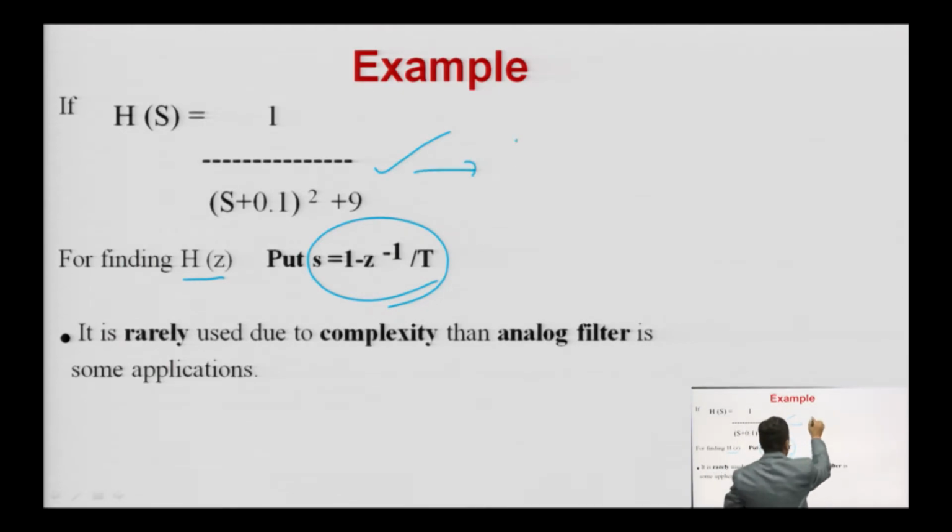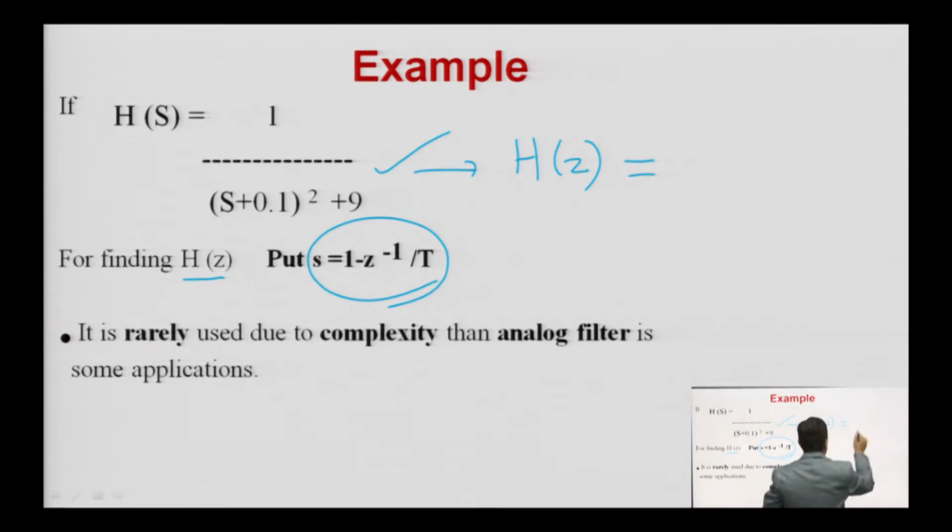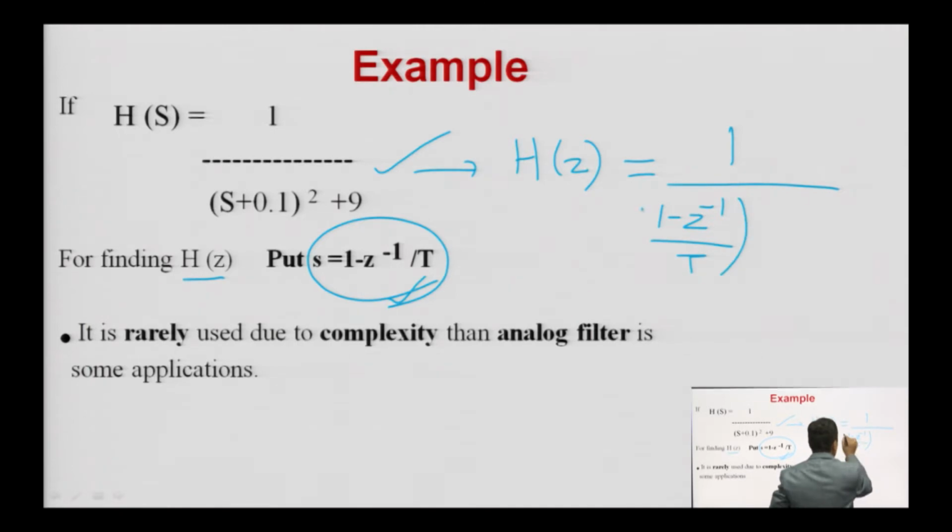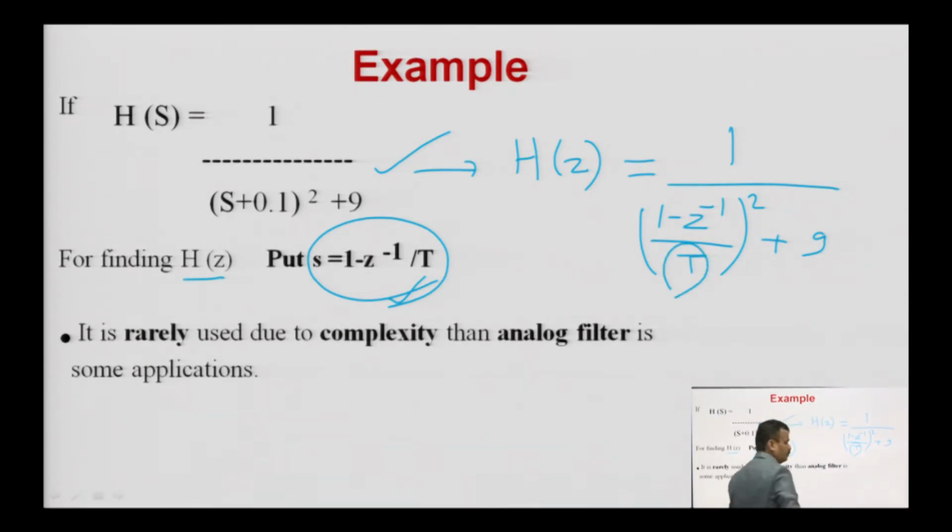So, for solving this, you need to calculate H of Z, and H of Z is equal to 1 upon, you only have to put S is equal to this one. So, S plus 0.1 means (1 minus Z to the power minus 1 upon T) plus 0.1, whole square plus 9, and you have to solve this and you will get the answer. Okay. And you will get the answer in terms of capital T. Generally, you assume your capital T is equal to 1, and you solve and you will get the H of Z.